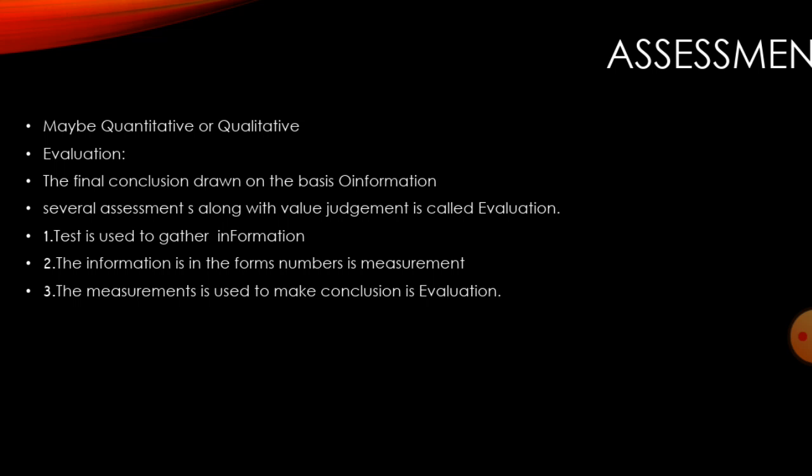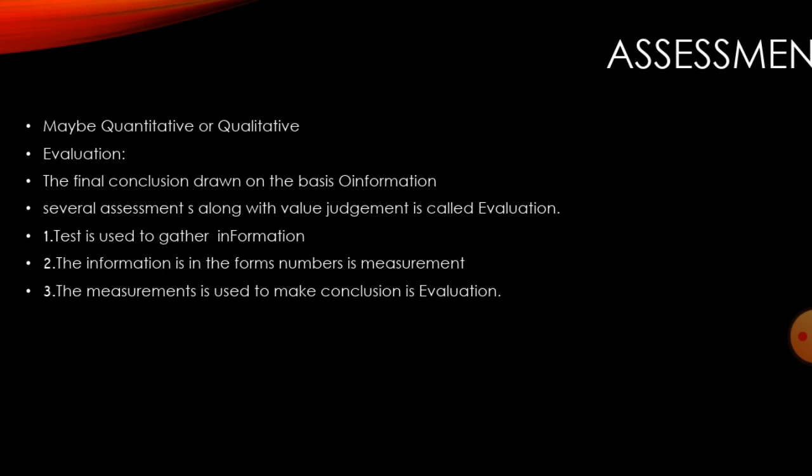From this we can conclude like this: a test is used to gather the information, that is a tool. A tool which is used to gather the information is called a test. The information obtained by a tool in the form of numbers is measurement. The measurement is used to make a conclusion, that is evaluation.